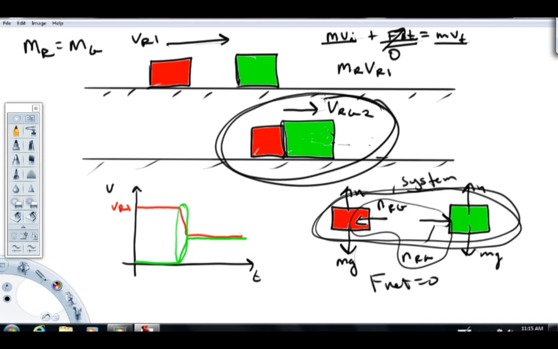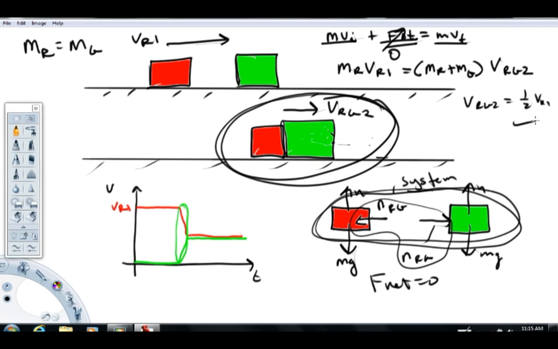So that's the total momentum in this picture, which is equal to, now, treating these like one object, they're stuck together in this example, the mass of the red plus mass of the green, right, times the velocity, which I called VRG2. You could just call that V2 if you wanted, or V final or something like this. I wanted to note that that velocity is good for the red or the green in this example. If these masses are in fact the same, this would divide out, and what we would have is VRG2 is equal to 1/2 of VR1, which is the correct mathematical solution for problems that look like this.